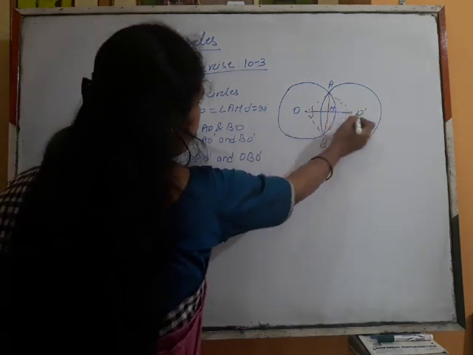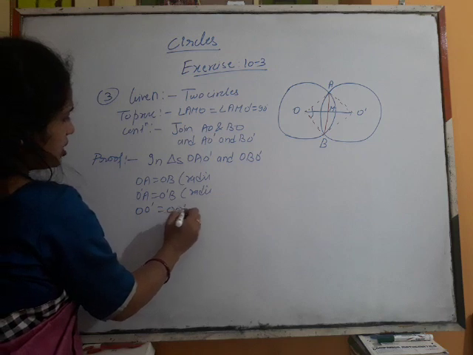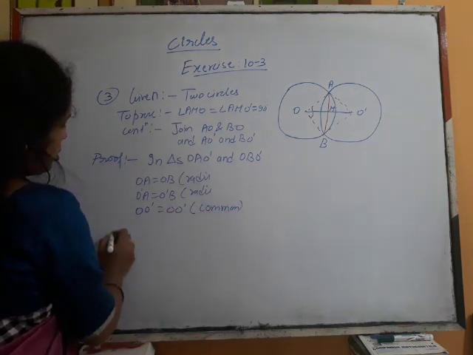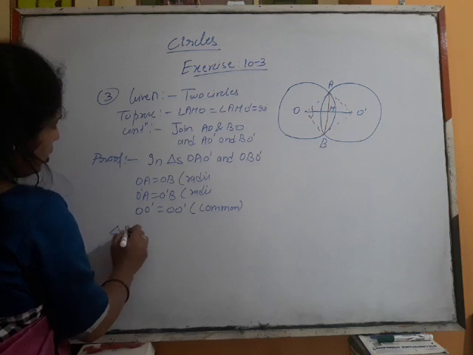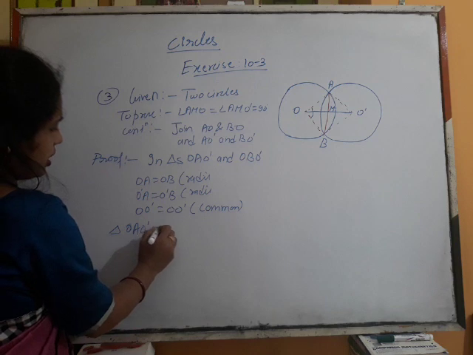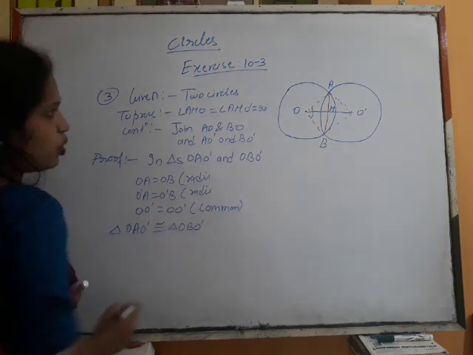And OO dash is common. So triangle OAO dash is congruent to triangle OBO dash.